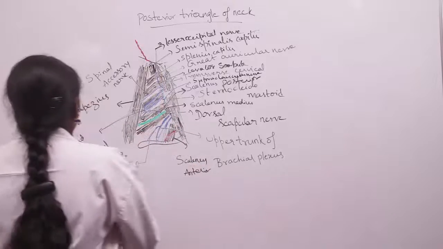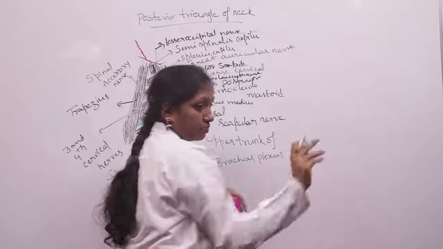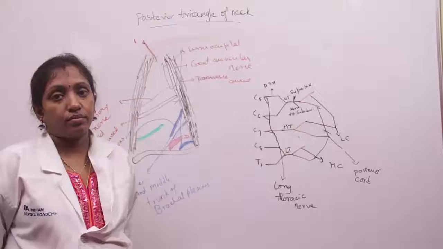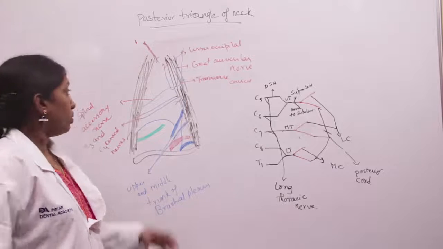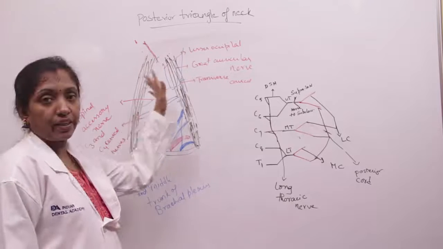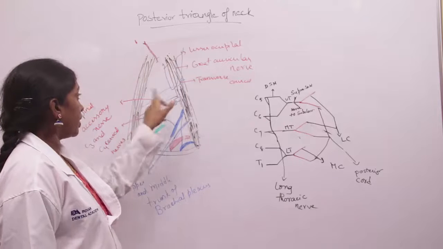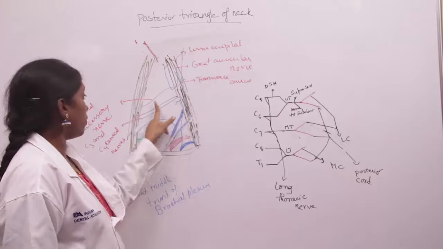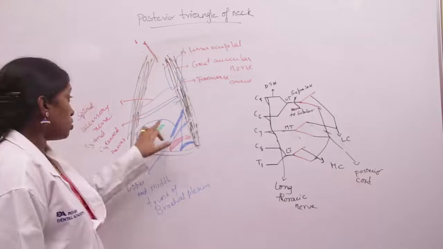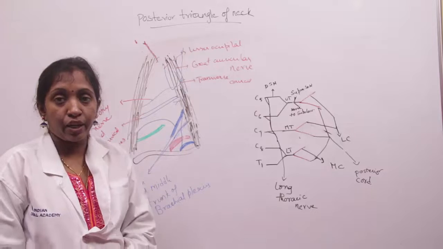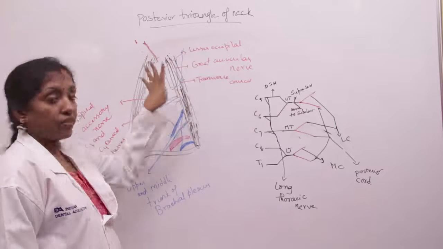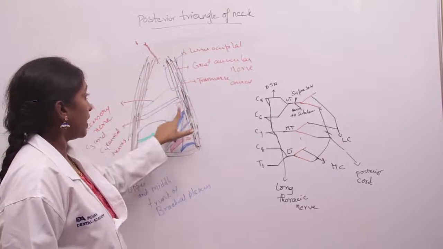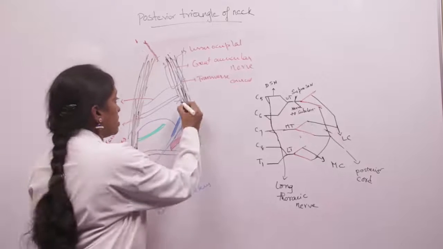So we have completed the contents of the occipital triangle. We learned about the spinal accessory nerve, and parallel to the spinal accessory nerve, we have the C3 and C4 cervical nerves, and also the dorsal scapular nerve from the C5 root, and four cutaneous nerves. They are the lesser occipital, great auricular, transverse cervical, and supraclavicular nerve.